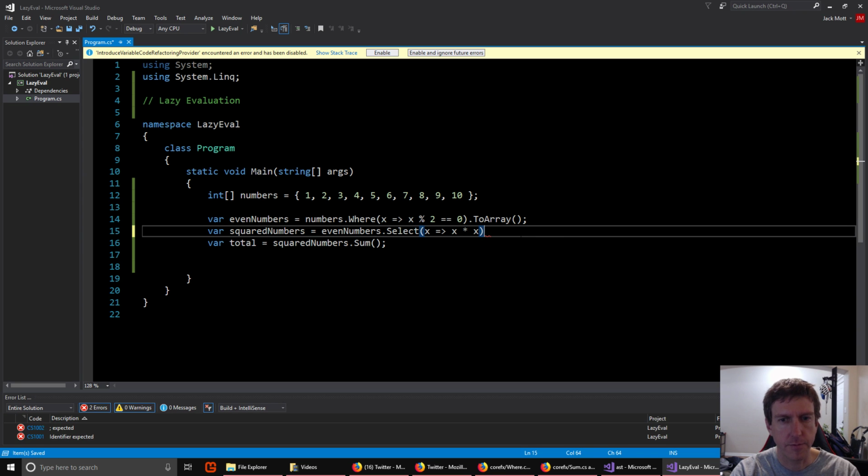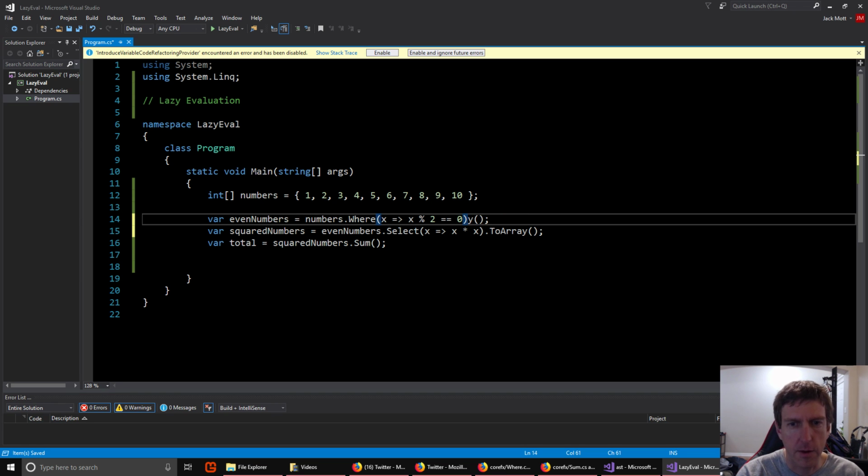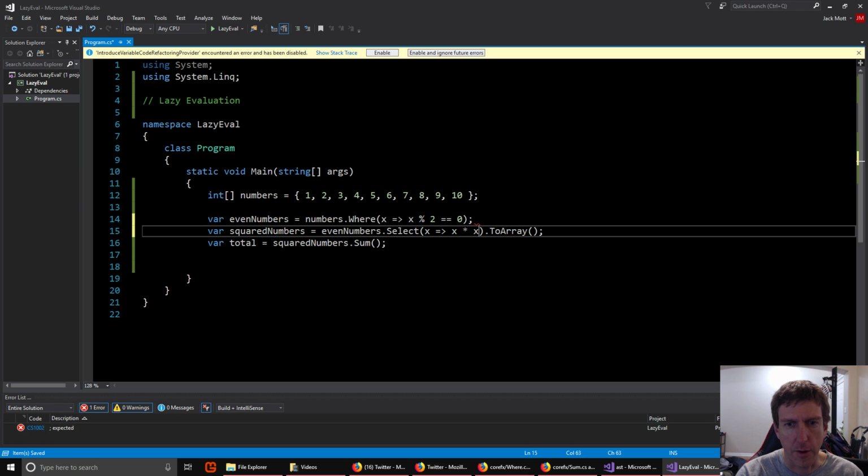And then we'd have to iterate over the whole thing again to square each number, right? And if that gave us back an array, then we'd have to iterate over the whole thing a third time to sum each number and get the total, right? And that could potentially be inefficient, and we're allocating multiple arrays, right? We're allocating this array, and the even number array, and then the squared numbers array, and iterating it over 3 times.